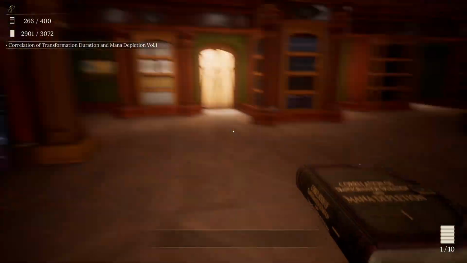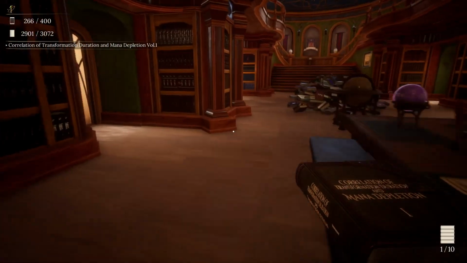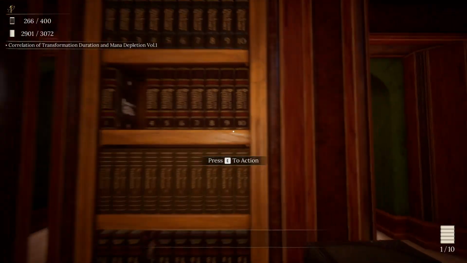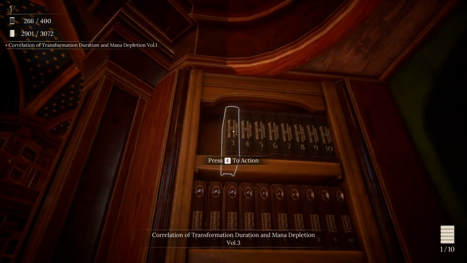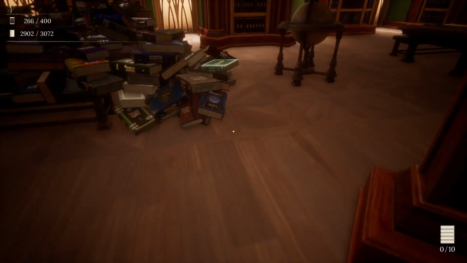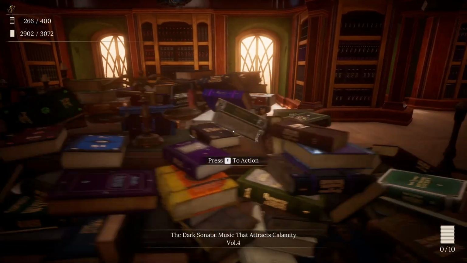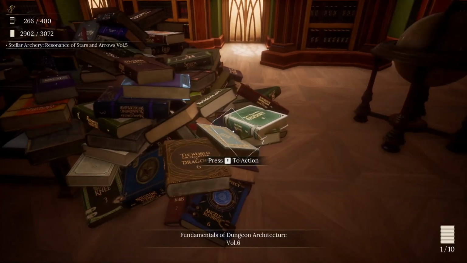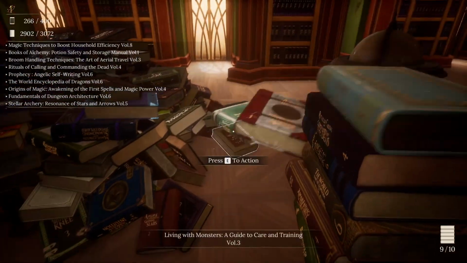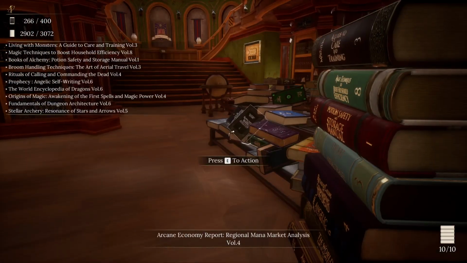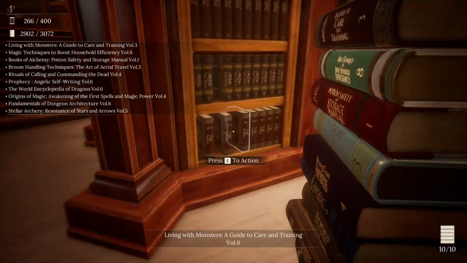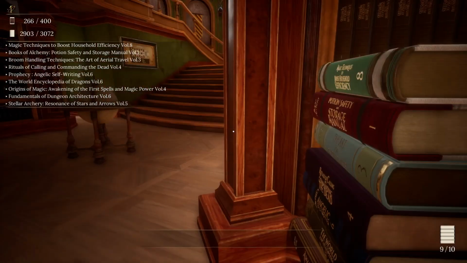Okay, we're still missing a few for Destruction, Correlation, Transformation, Duration of Mana Depletion, Volume 1. Here. Okay. Now I could sort all these out. There is a possibility, but just keep going for 10 at a time. So, Living with Monsters, A Guide to Care and Training, Volume 3. I know that goes right here.